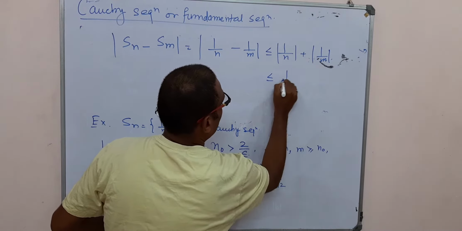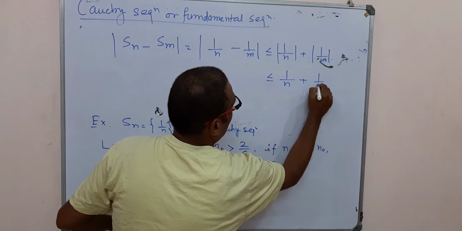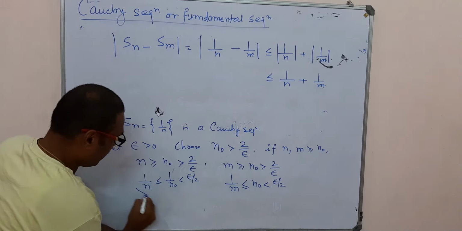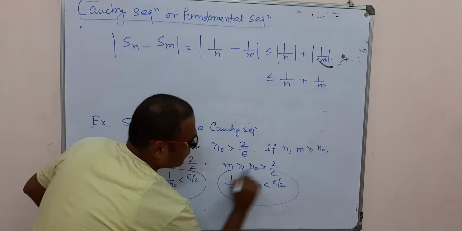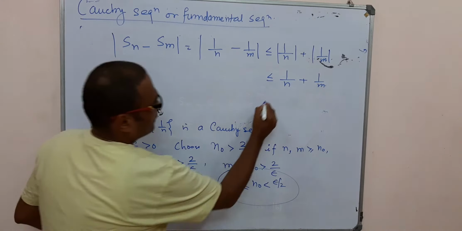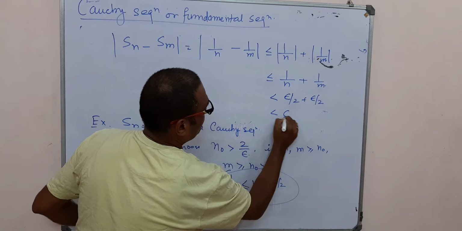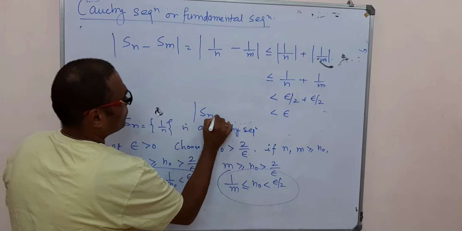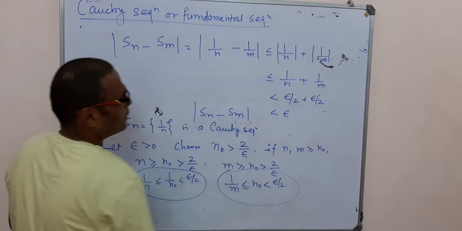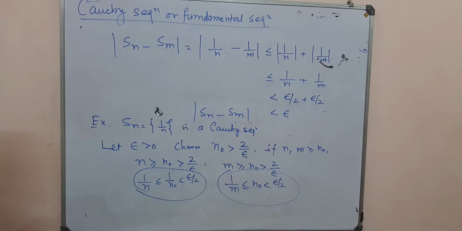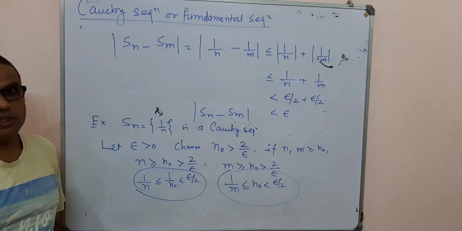Using this fact, each is strictly less than epsilon by 2, so the sum is less than epsilon. So mod of Sn minus Sm is less than epsilon, and Sn is a Cauchy sequence.